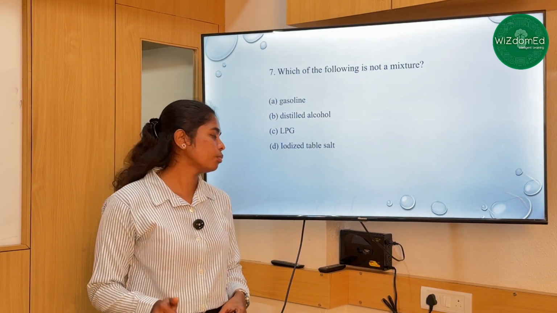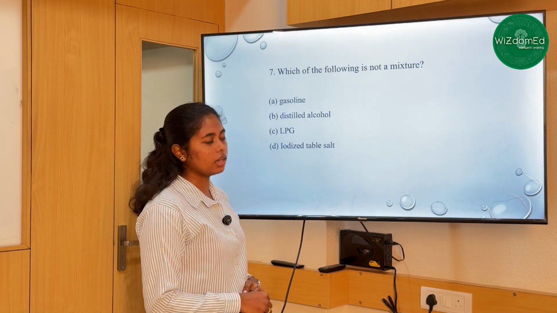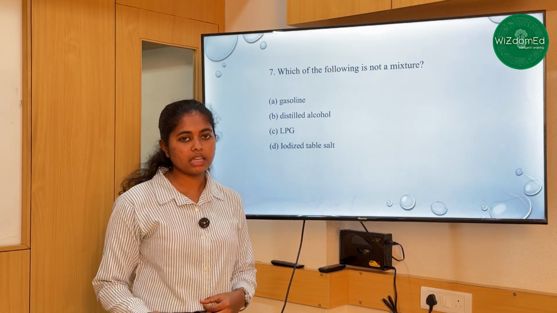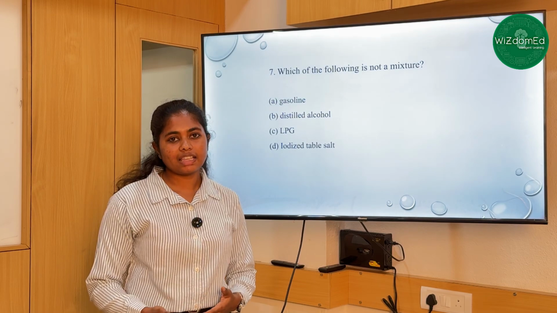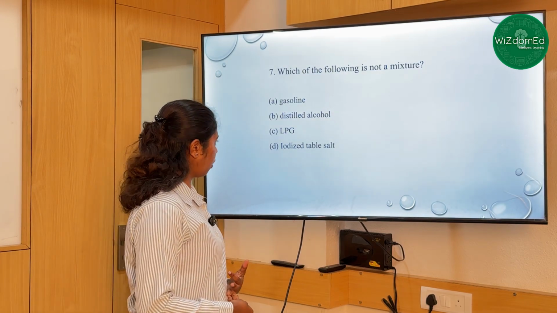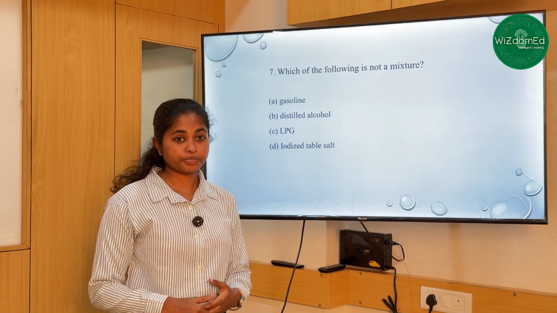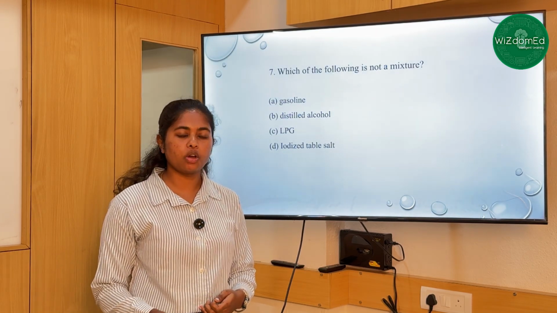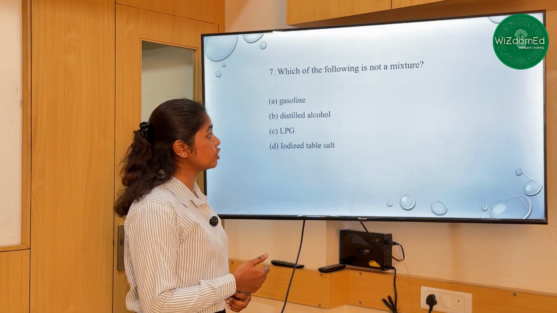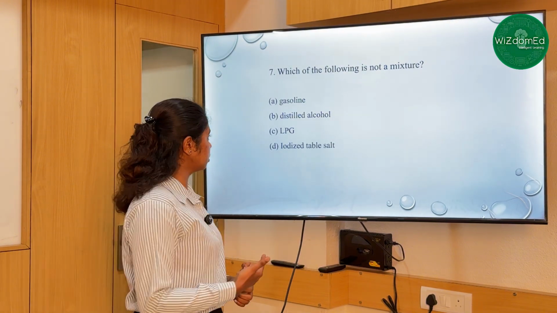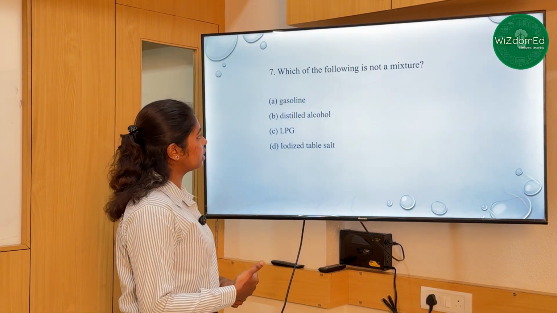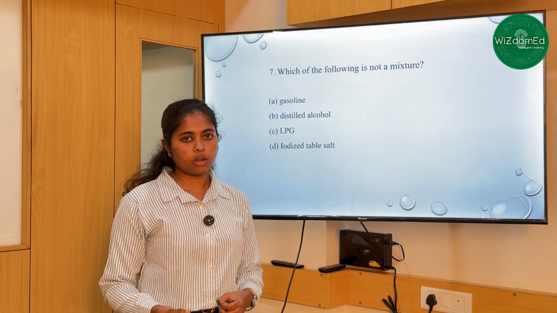from the distillation process. And option C, which is LPG, liquid petroleum gas, is a combination of gases like propane and butane. And option D, which is iodized table salt, is a mixture of sodium chloride along with a small amount of iodine. As they are asking which is not a mixture, the right option for this is B, distilled alcohol, because distilled alcohol is a pure compound of ethanol.